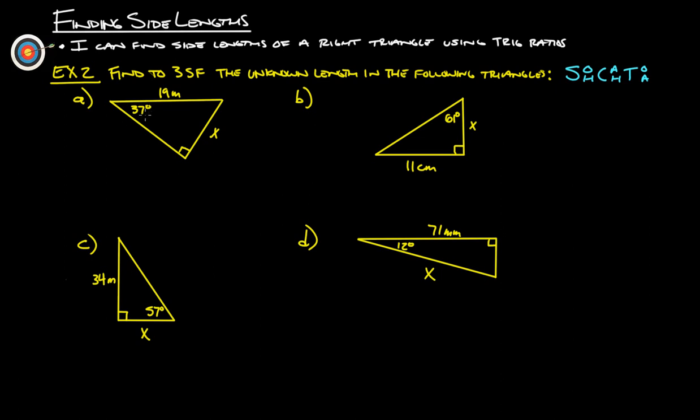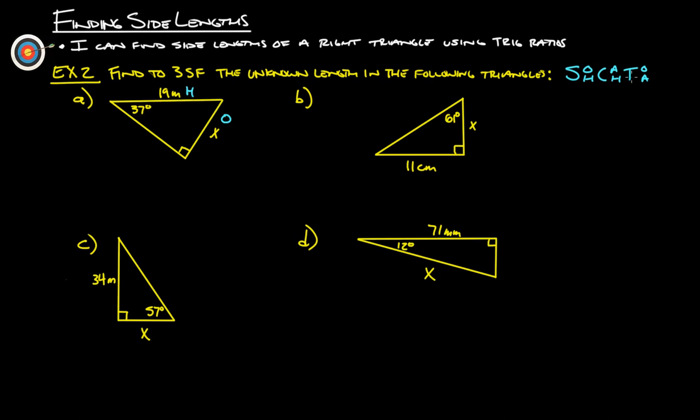This is our theta. So from this angle, this side here is the hypotenuse, right? And then from this angle, that over there is the opposite. This here is the adjacent, but we don't know it and we aren't looking for it, so we're just going to leave that out to help us understand what we're looking for here. So we have the hypotenuse and we're looking for the opposite.